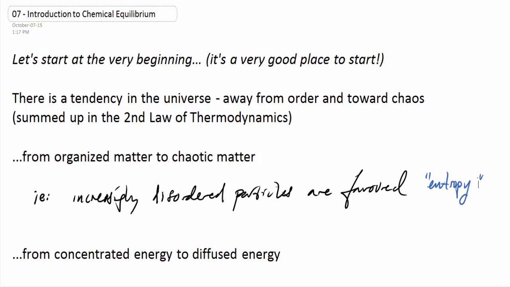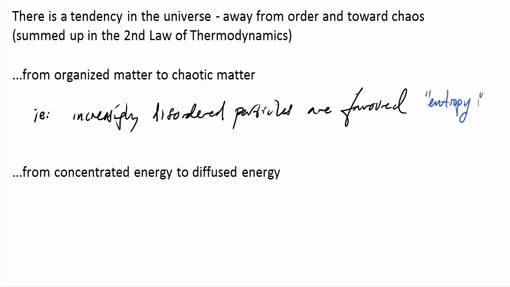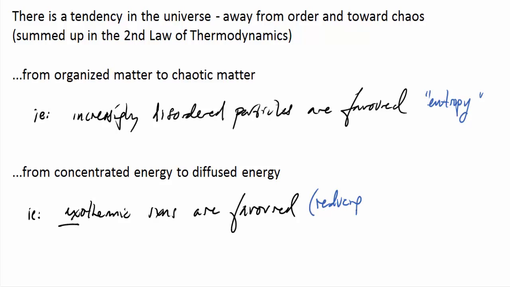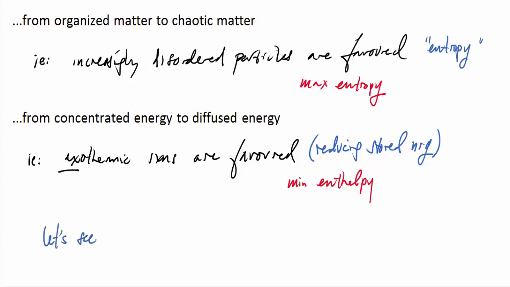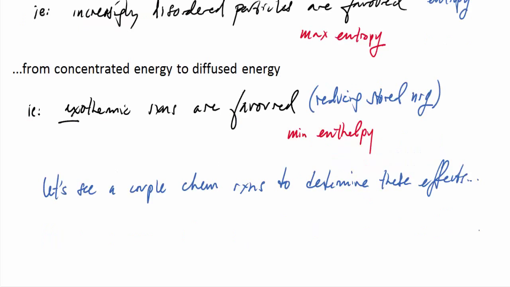There's also a tendency from concentrated energy to diffused energy, so that exothermic reactions would be favored. Those are the ones that reduce stored energy. This first tendency, the one that we called entropy, or increasingly disordered particles, that's the universe favoring maximum disorder, or maximum entropy. And of course, the one with diffused energy, that's minimum enthalpy. Let's see a couple of chemical reactions to determine these effects.